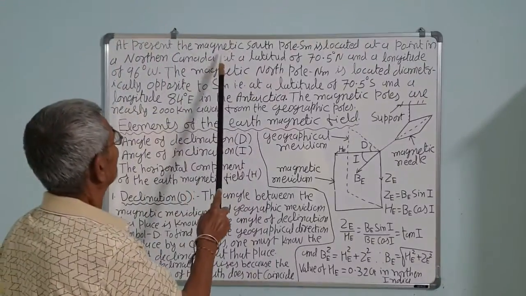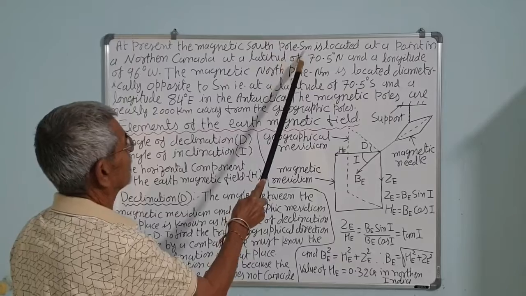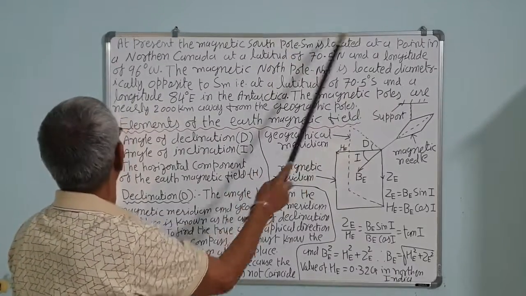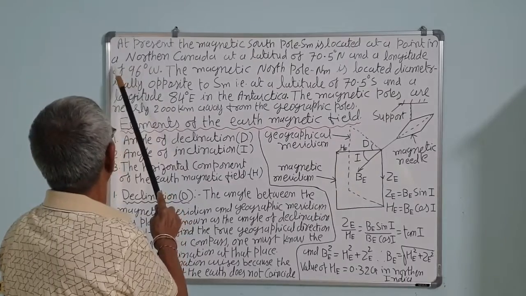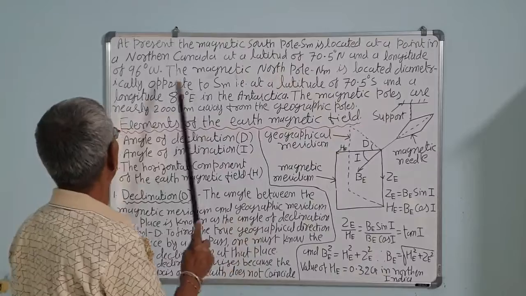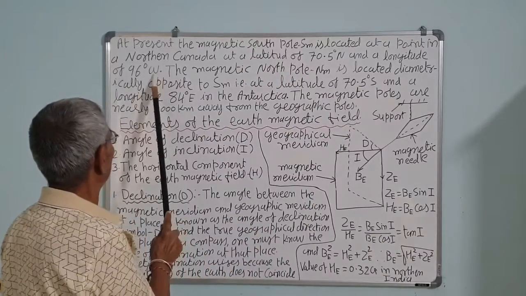At present, the magnetic south pole, SM, M for magnetic and S for the pole, is located at a point in northern Canada at a latitude of 70.5 degrees north and a longitude of 96 degrees west.